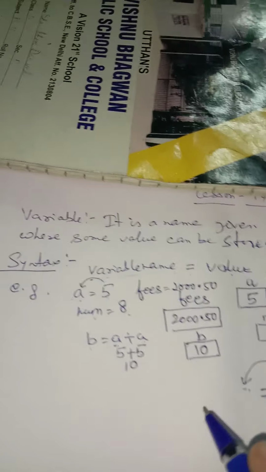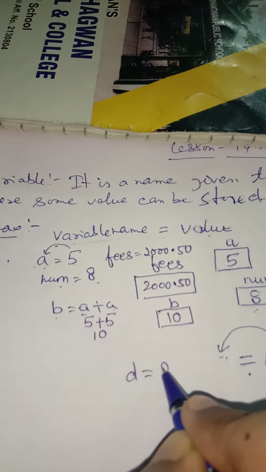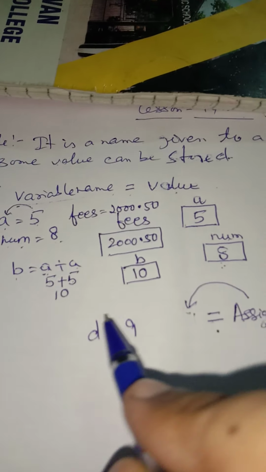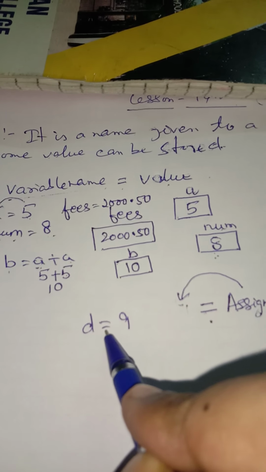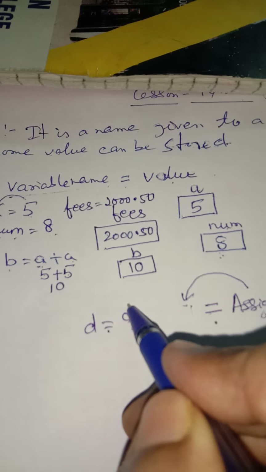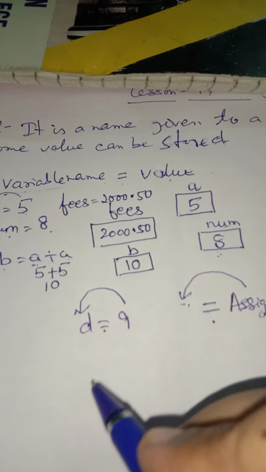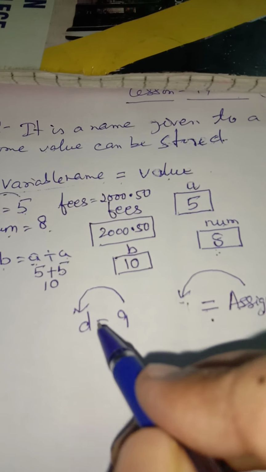Suppose I have written, for example, D is equal to 9. Now this is an assignment operator, and what will it do? It will put the value 9 from the right hand side to the left hand side. This is the use of the assignment operator.